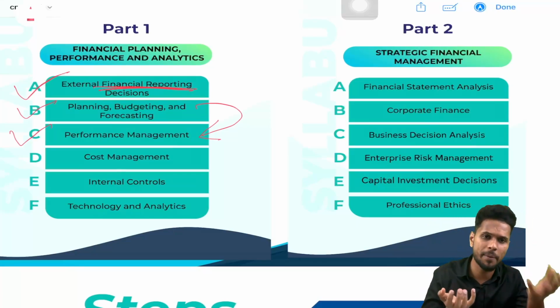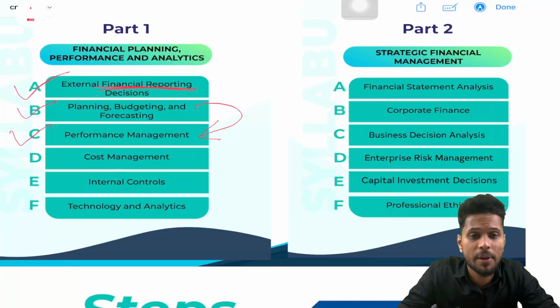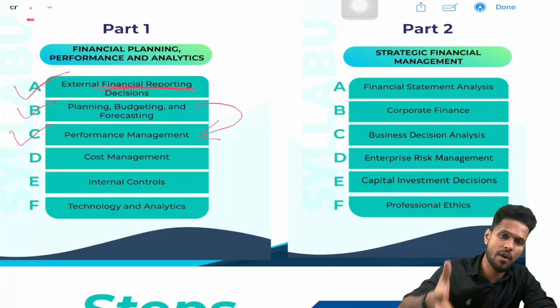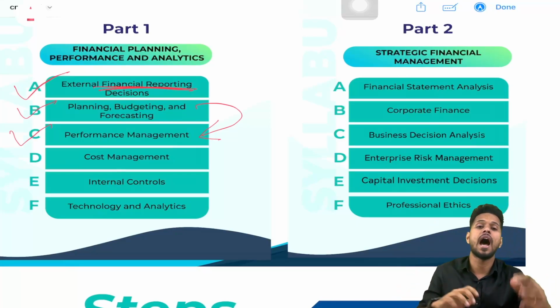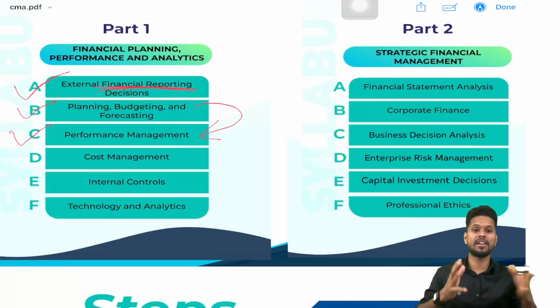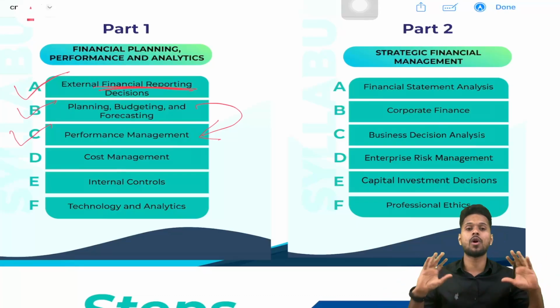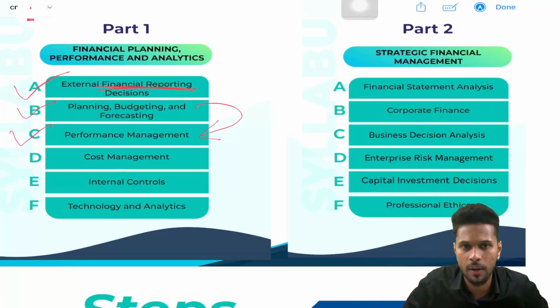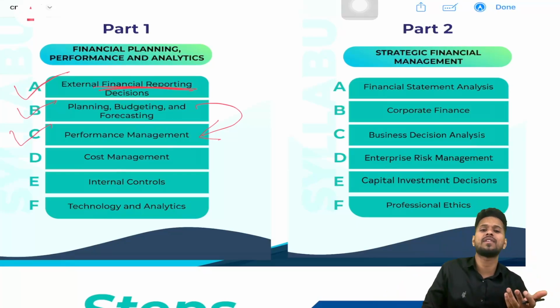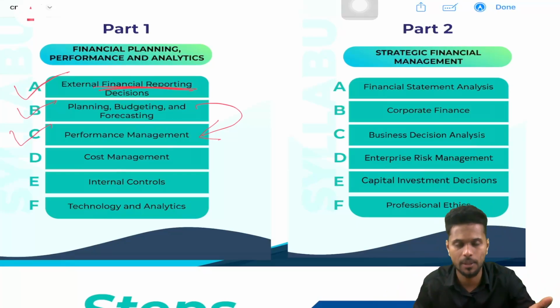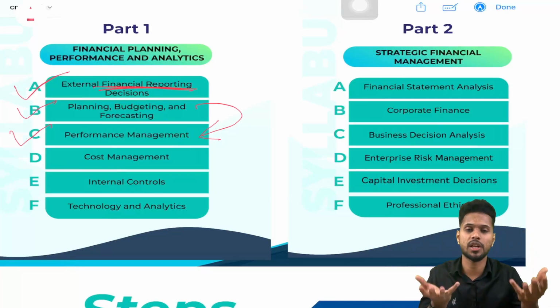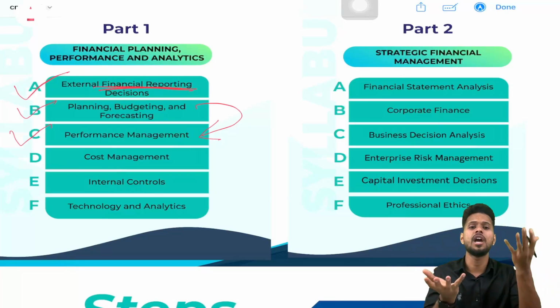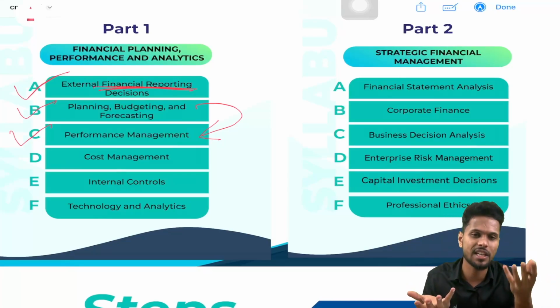We are comparing the budget with the actual result, and we are measuring our performance, whether it is favorable or unfavorable, how much is favorable, how much is unfavorable, and what is the reason for this variance. Variance means difference, and how to correct these problem areas, everything that we are studying in section C, performance management. We are measuring the actual performance of our company with respect to the budget that we created before the year.